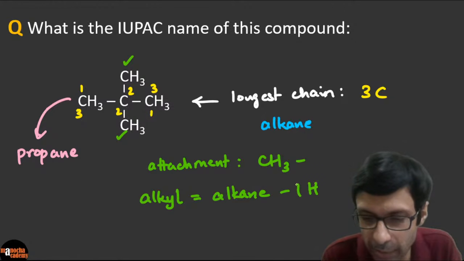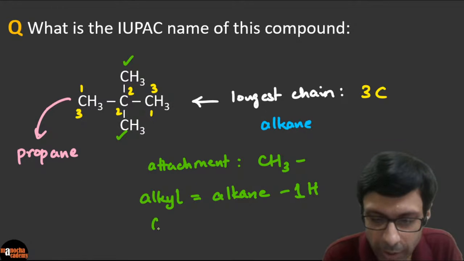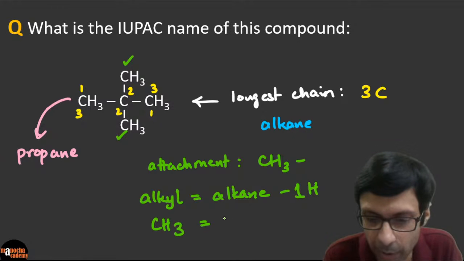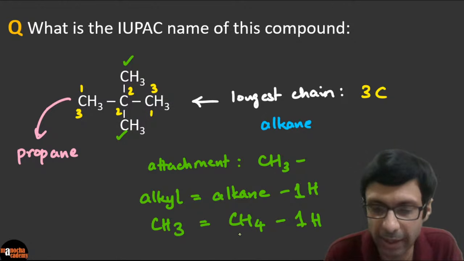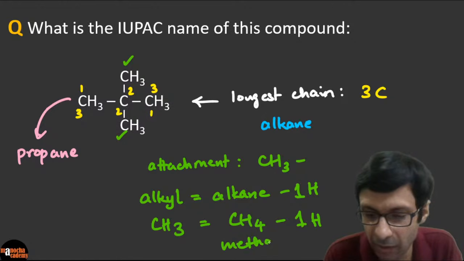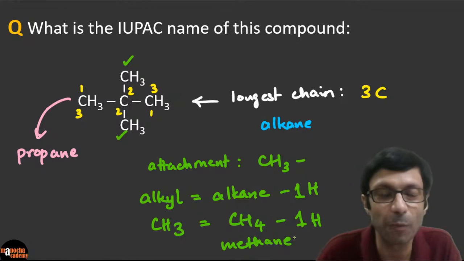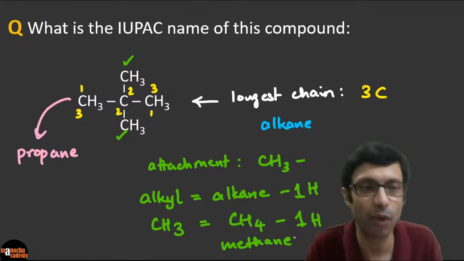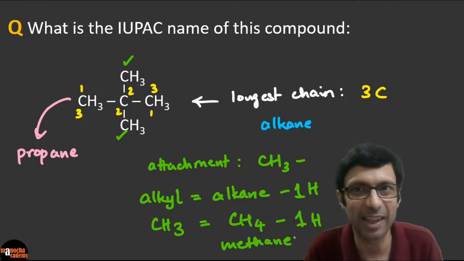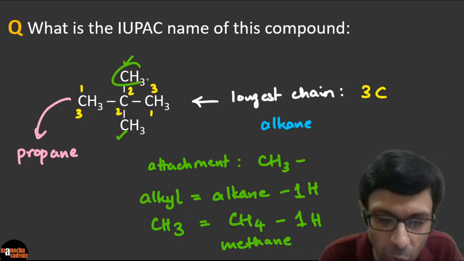So here what is the alkyl? CH3 is nothing but CH4 minus 1 hydrogen. And CH4 is called methane. So what will this become? It will be called methyl because it's methane with 1 hydrogen removed. So excellent, guys. The attachments are basically the methyl group.